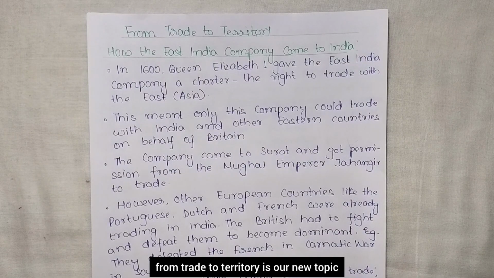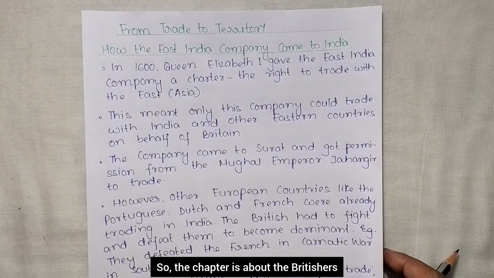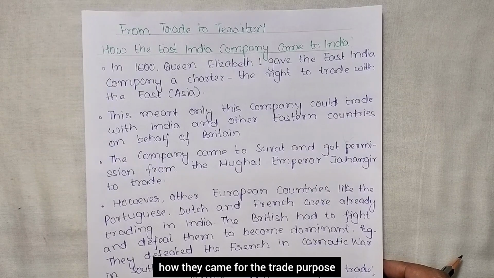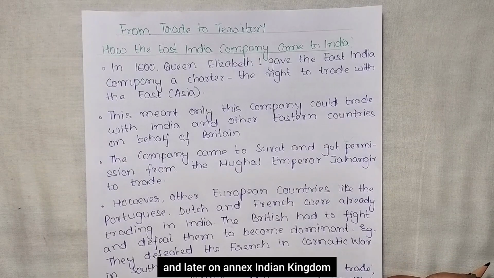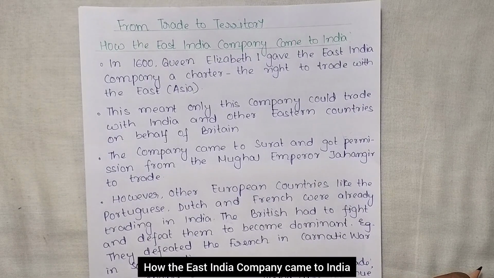From trade to territory is our new topic that we are going to cover today. The chapter is about the Britishers, how they came for trade purposes and later on annexed Indian kingdoms. So let us start. How the East India Company came to India.